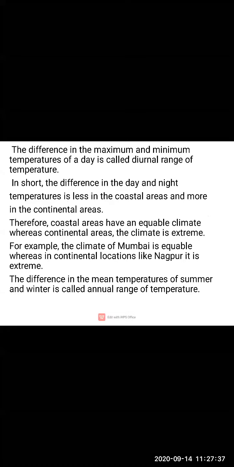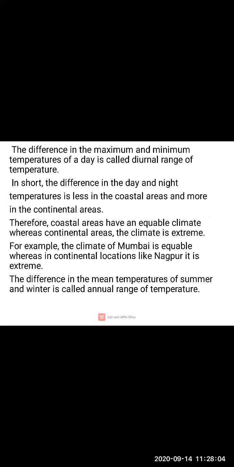Now, the difference in the maximum and minimum temperatures of a day is called the diurnal range of temperature. Children, diurnal means what? We are considering one day. See, the difference in the maximum and minimum temperatures of a day. Of a day means we are considering only one day. So, that is called as what? Diurnal range of temperature.